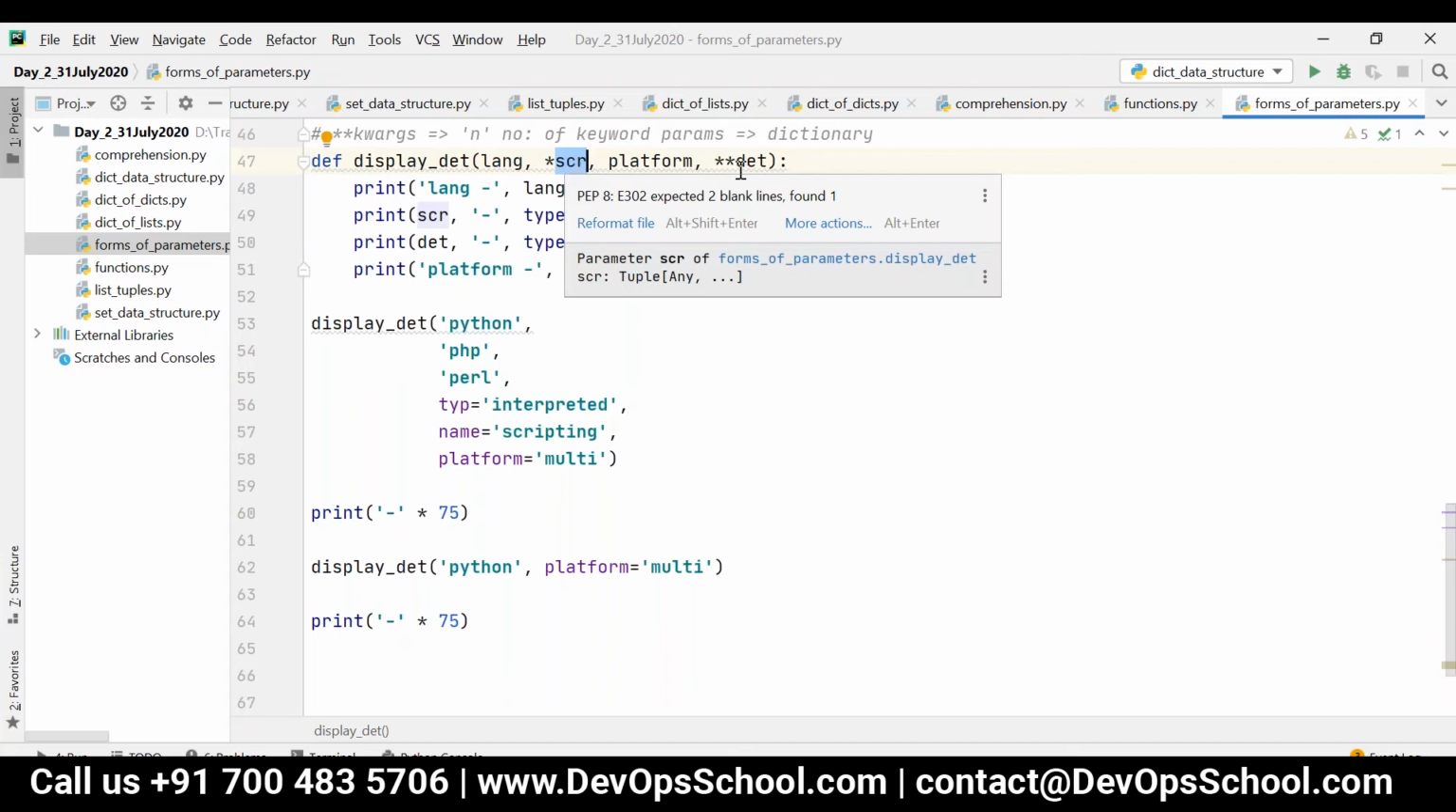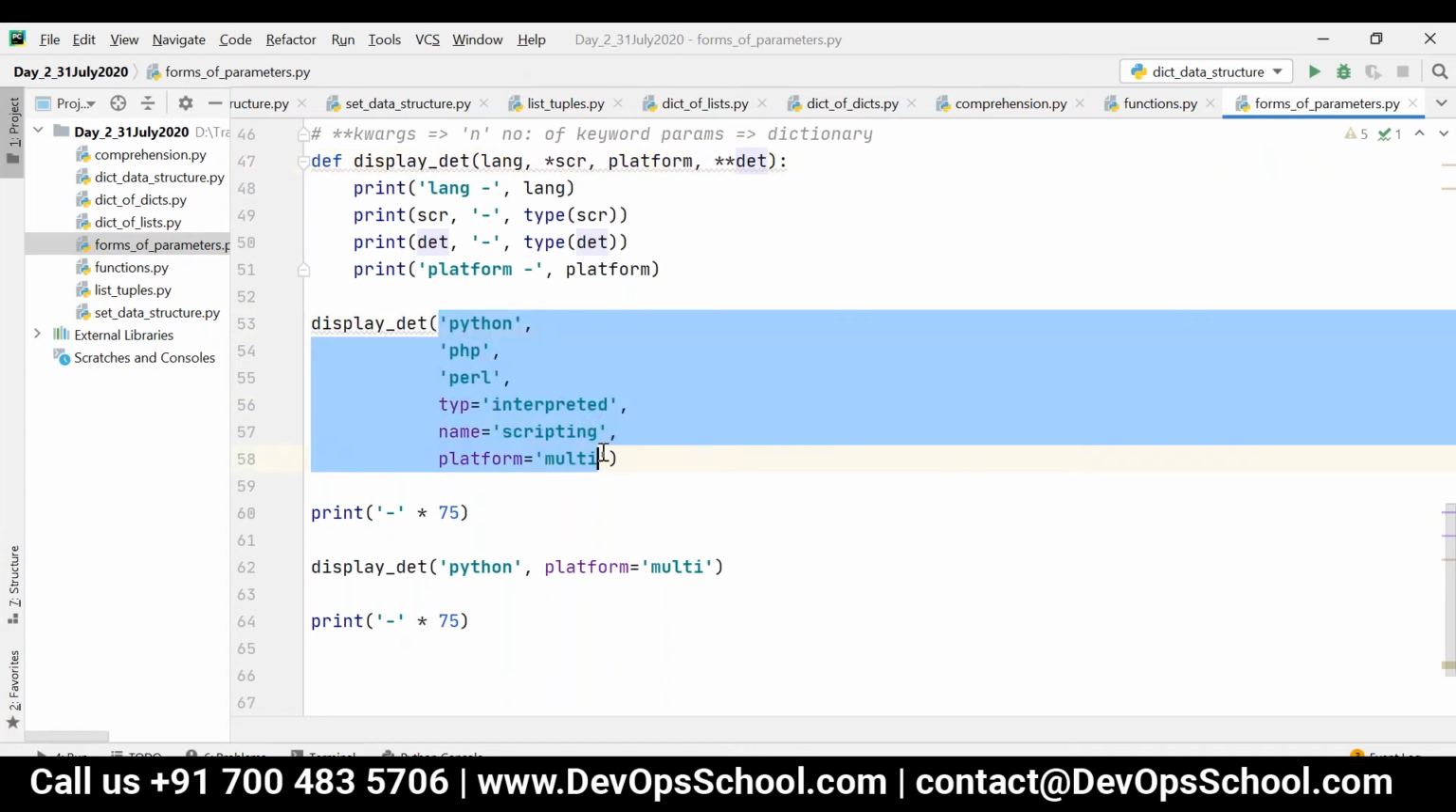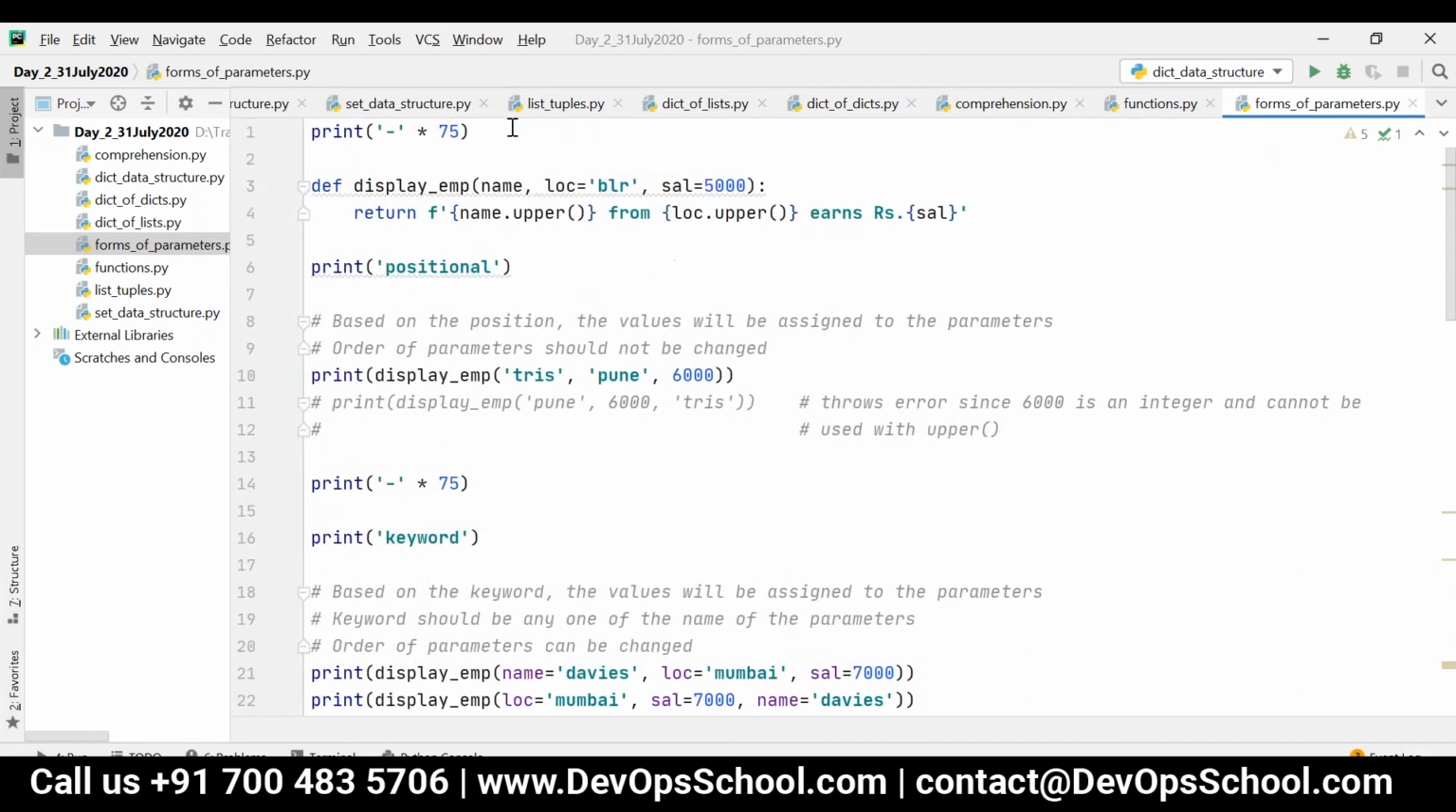And double star is nothing but any number of keyword parameters. You can pass any number of keyword parameters like this. You can say name is equal to Ajmal also, and that will be in a dictionary. Okay. But there is a restriction in the number of parameters over here. If you give it like this, you can't pass more than 3 parameters. Okay, that is the reason.